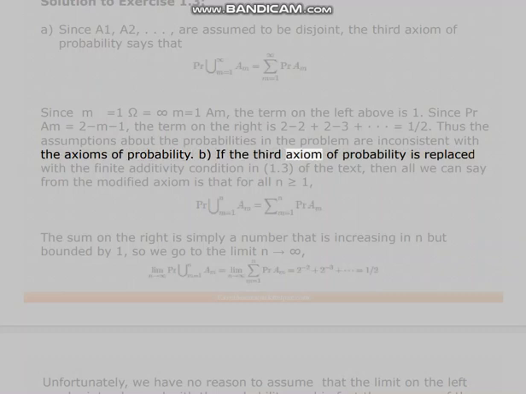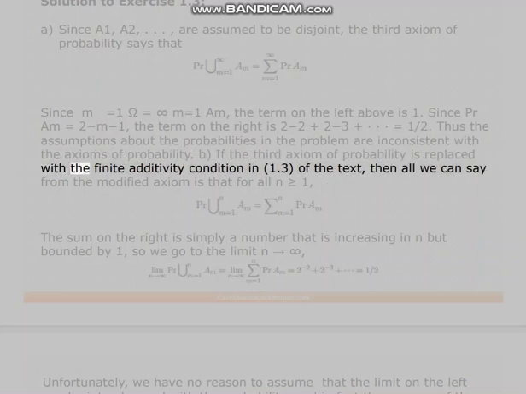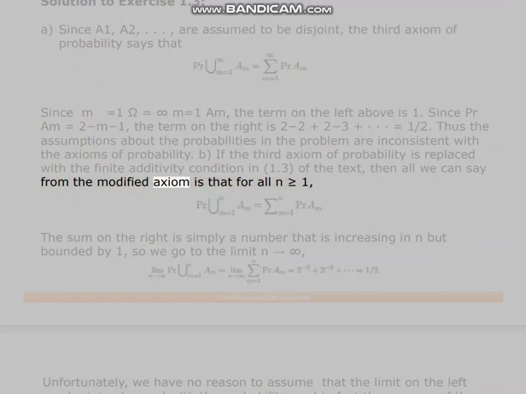B. If the third axiom of probability is replaced with the finite additivity condition in 1.3 of the text, then all we can say from the modified axiom is that for all n greater than or equal to 1, the sum on the right is simply a number that is increasing in n but bounded by 1, so we go to the limit n to infinity.